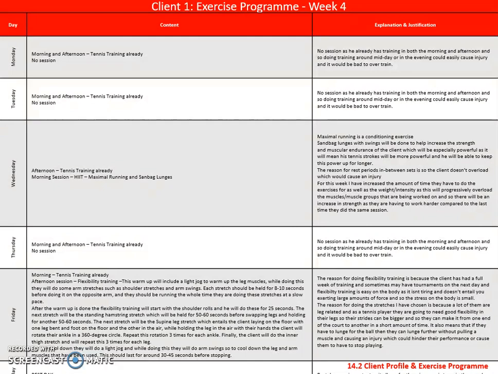Before doing the exercise, we will find the speed on the treadmill that is their maximum speed. This will be done on a 2 incline at intensity of 80 to 90% of their maximum heart rate. The client will run at their maximum intensity for 4 minutes before then having 4 minutes of doing a slow walk on the treadmill to allow for the client to recover and be able to go again. This will be repeated 4 times, so that overall the client does 16 minutes of high intensity running.